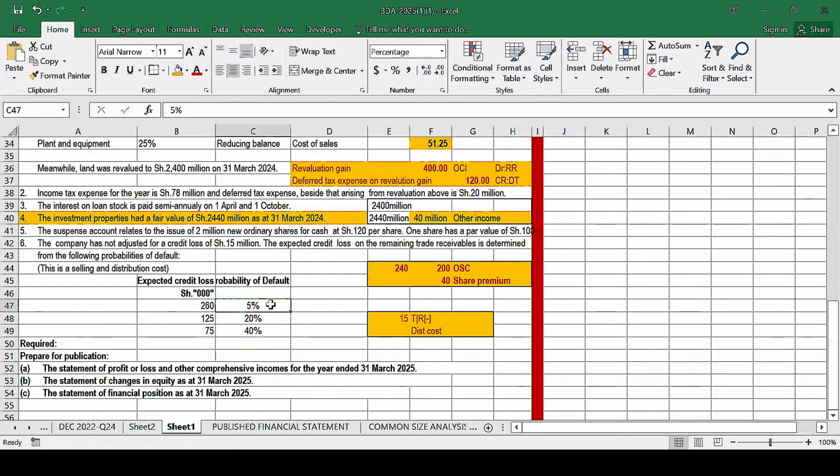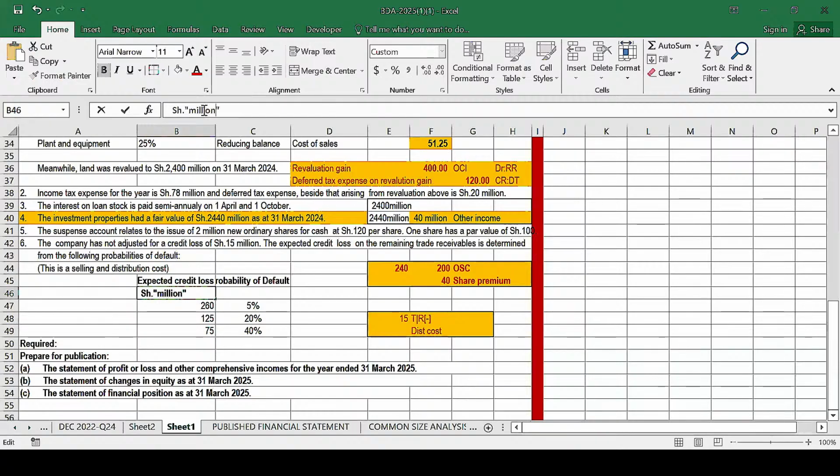So what does that mean? It basically means that out of this amount of 260, and I think this one is wrong because I hope you can see all our figures are denoted in millions, this one equally should be denoted in millions, not in thousands.